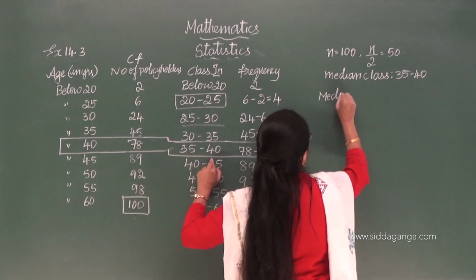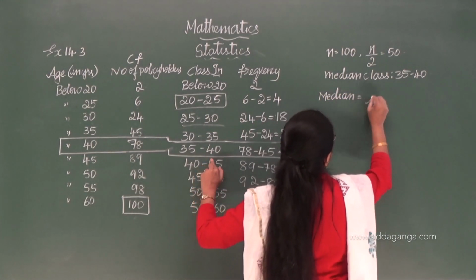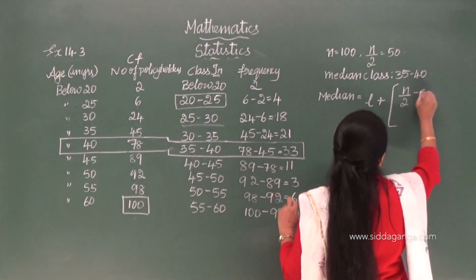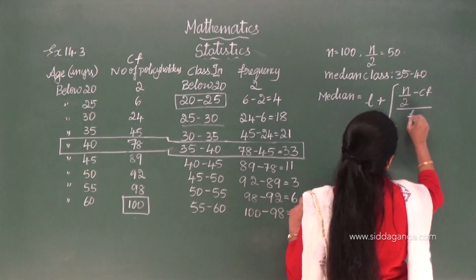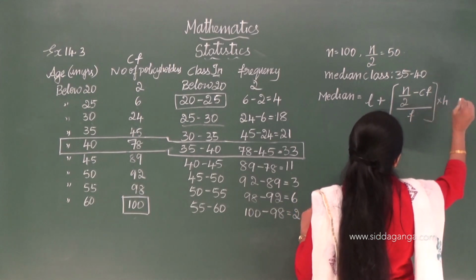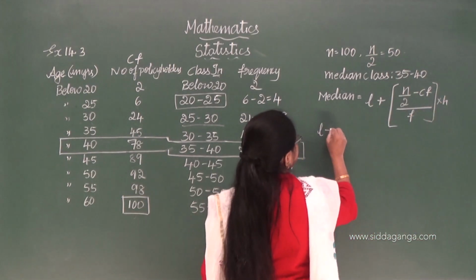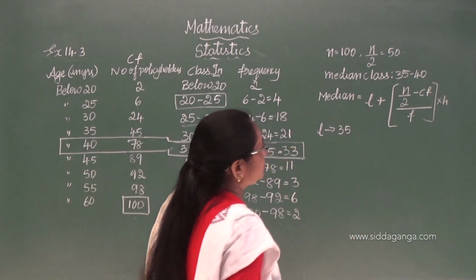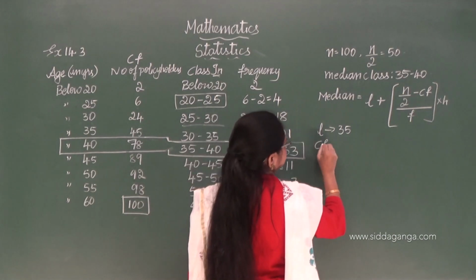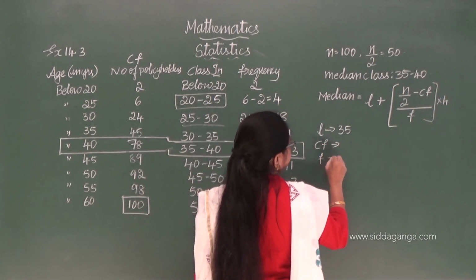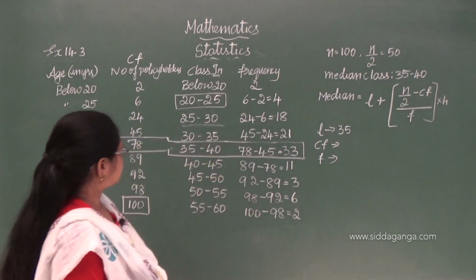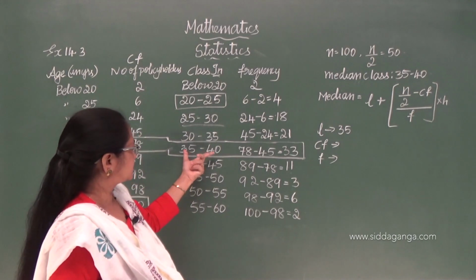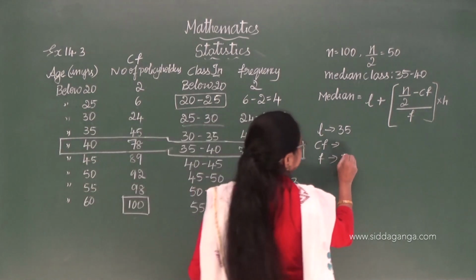So for the median, we'll write the formula. Median is equal to L plus N by 2 minus cumulative frequency, divided by frequency, into H. So L is how much? 35, and N by 2 is 50, we all know. Frequency is the corresponding frequency of the median class, that is 33.